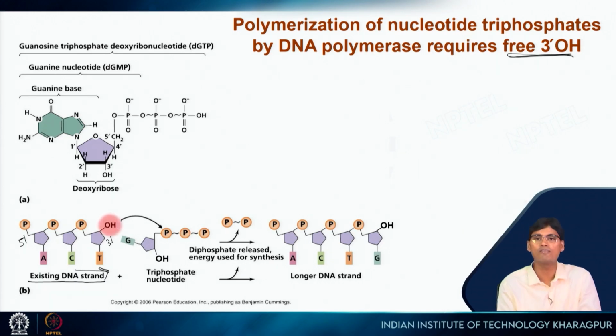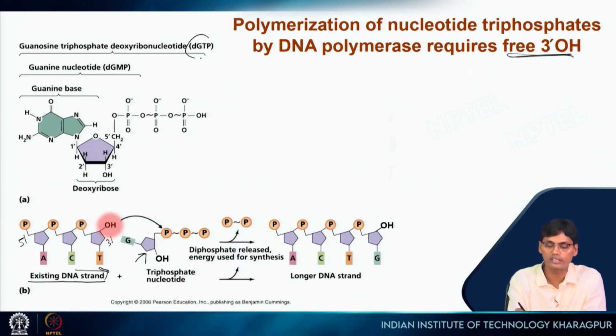This OH group available at the 3' end of this existing DNA strand can act as a nucleophile, and it will create a nucleophilic attack on this incoming nucleotide. In this case, as you can see, this is GTP.